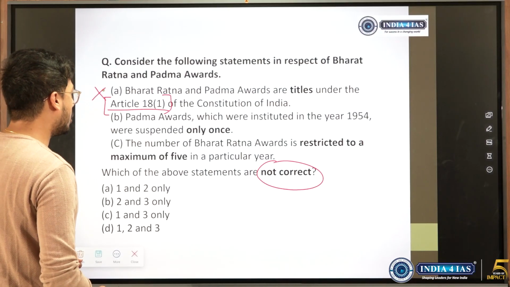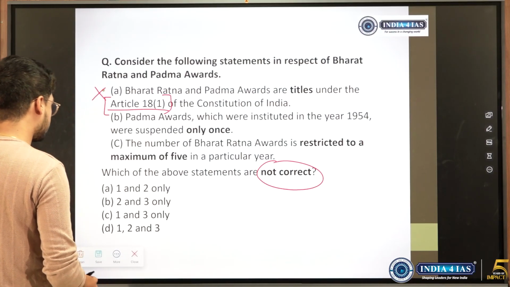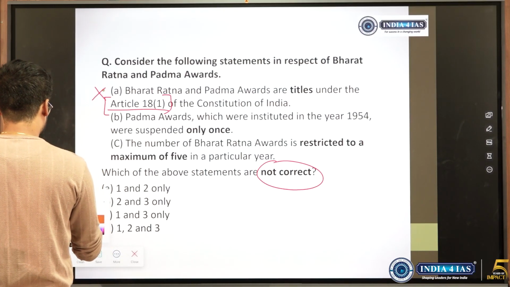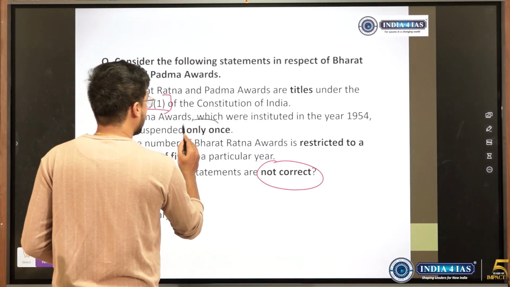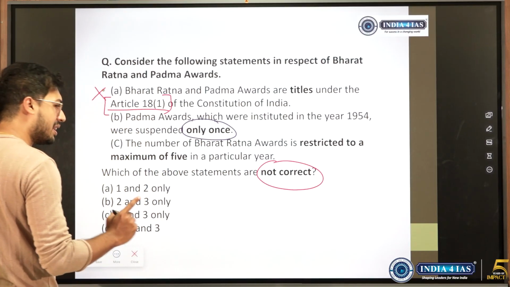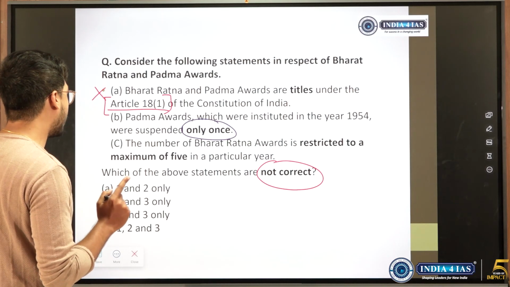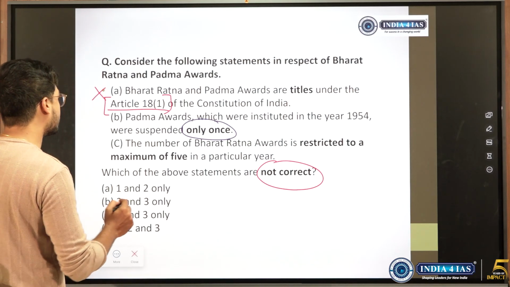Padma awards which were instituted in the year 1954 were suspended only once. So UPSC gives traps in words like "only", and also in numbers. The number of Bharat Ratna awards is restricted to a maximum of 5.